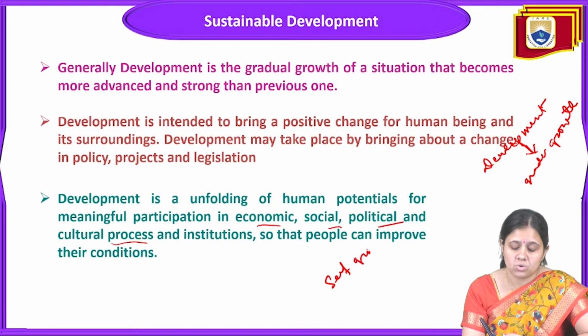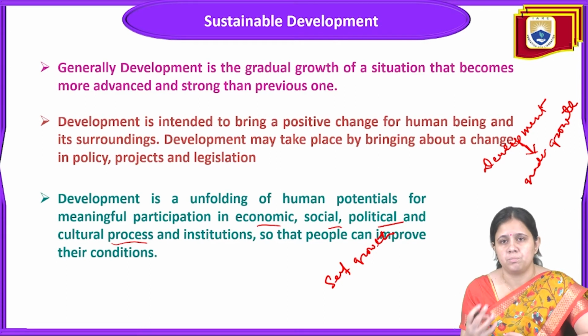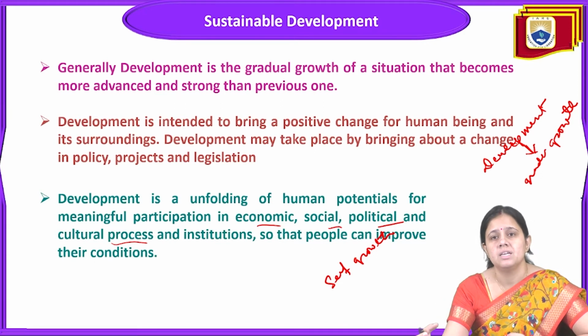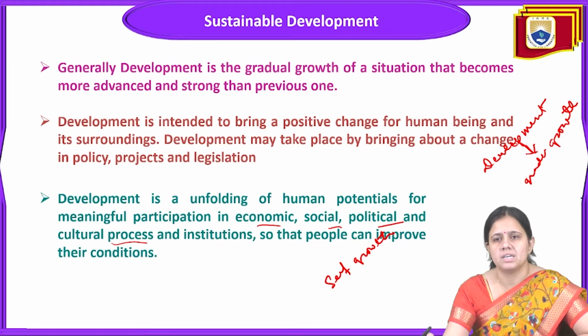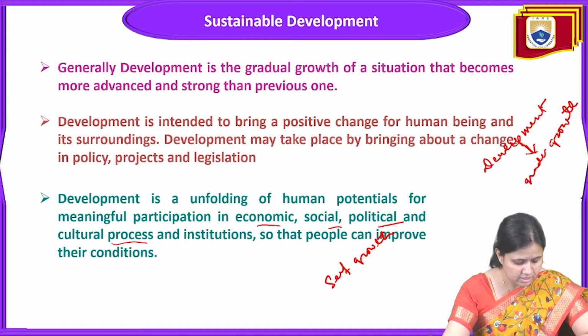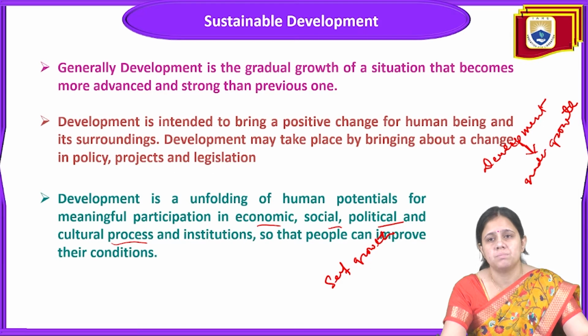Because humans have a lot of potential, development brings an unfolding of that potential by letting them participate in economic, social, political and cultural activity, and at the institutional level, so that people can improve their personal life and condition. That we can term growth. So this is all about the development of a human being, and any human activity related to the development of a person is called development.